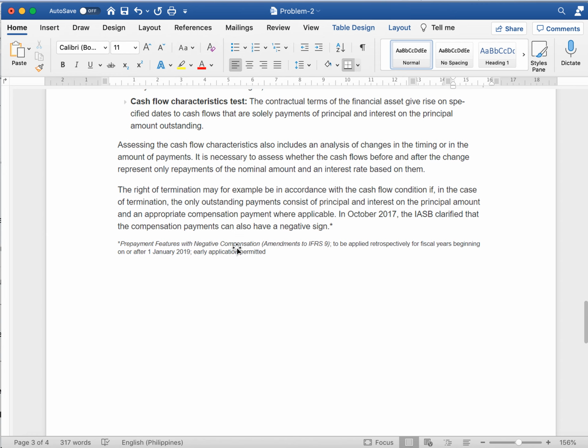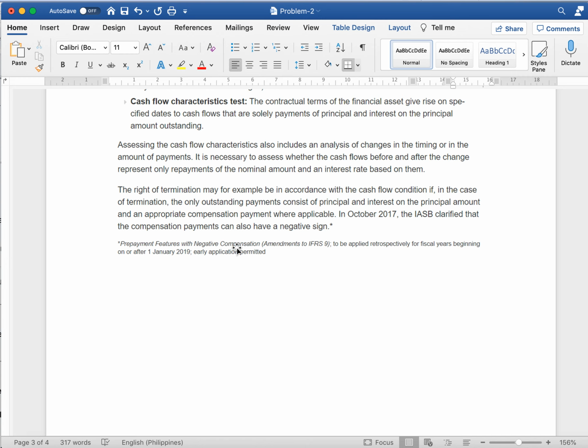So the right of termination may, for example, be in accordance with the cash flow condition if, in the case of termination, the only outstanding payment consists of principal and interest on the principal amount and an appropriate compensation payment were applicable.